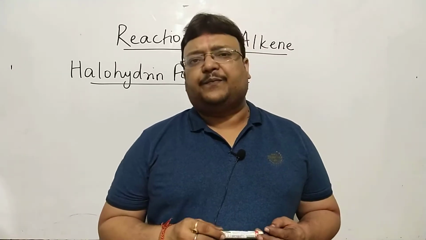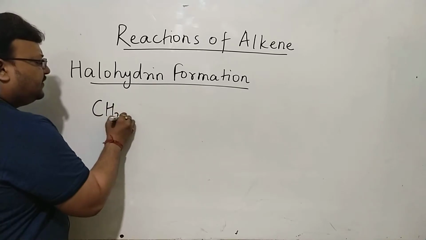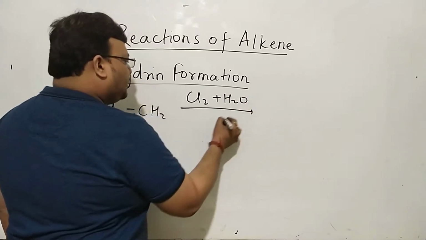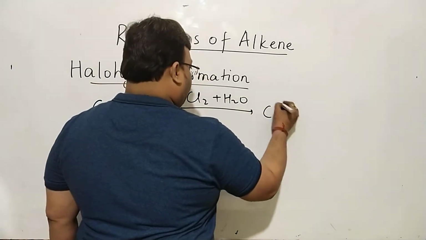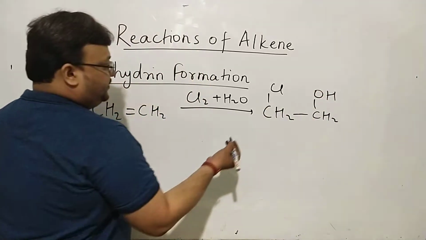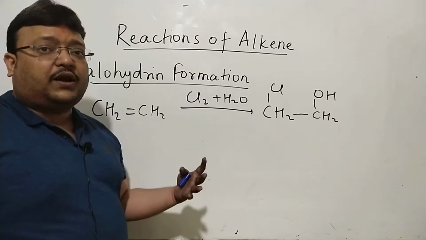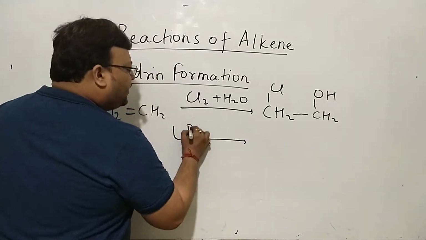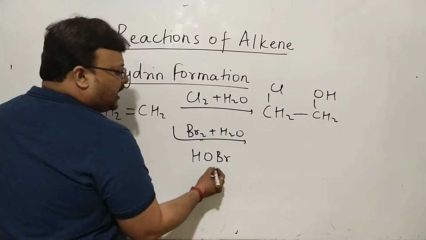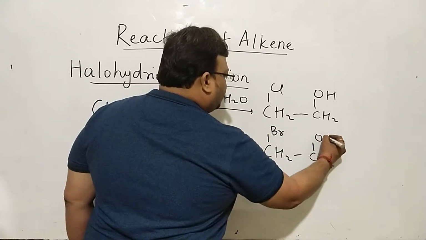Now, what is a halohydrin? What is this reaction all about? We can begin with the smallest alkene, which is ethene, and make it react with, suppose, chlorine plus water, and you'll find the product will contain chlorine and OH. This is different from chlorination. Chlorine plus water is going to be different from chlorination. Certainly, if it's bromine plus water, it will be different from bromination. It will be HOBr added up, and you'll find bromine, suppose, going to this carbon, OH going to this carbon,